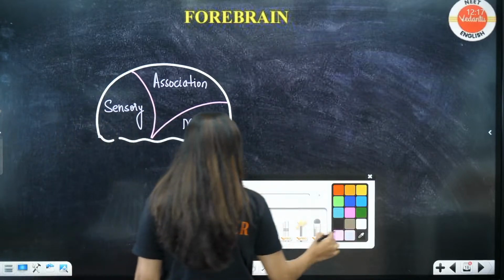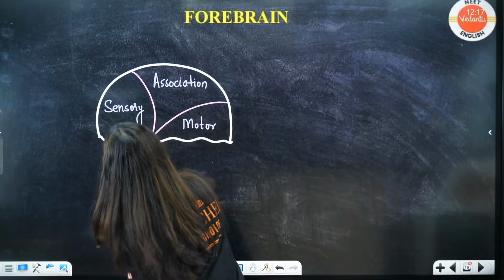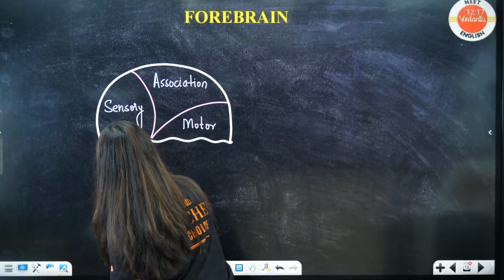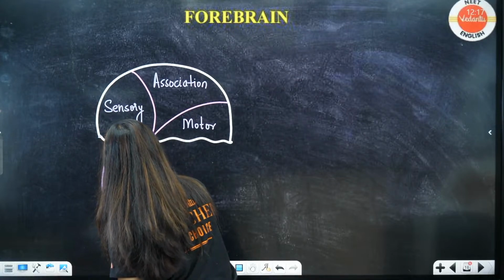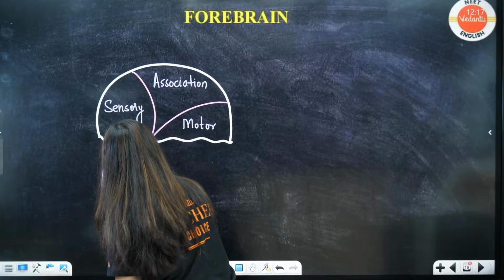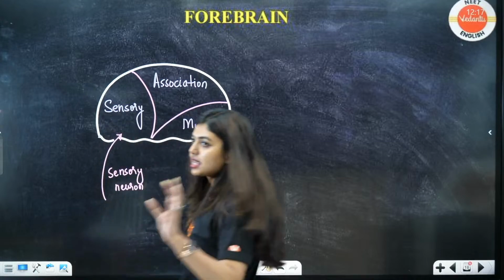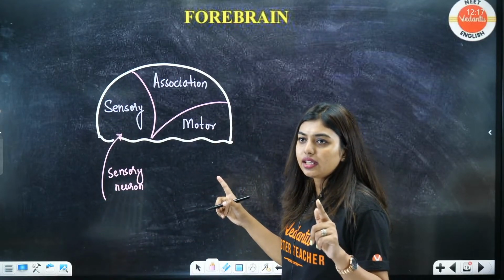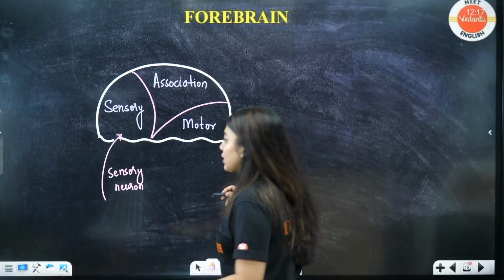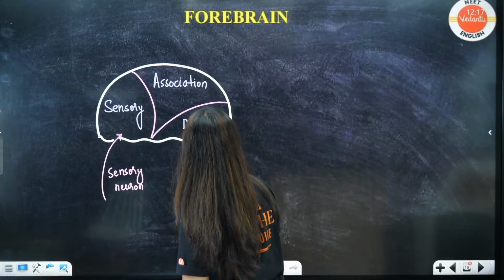So, here what is going to happen, students? Here the sensory neurons are going to be active. They are going to take all the information from the sense organs to this place. Then here the motor neurons will be there.